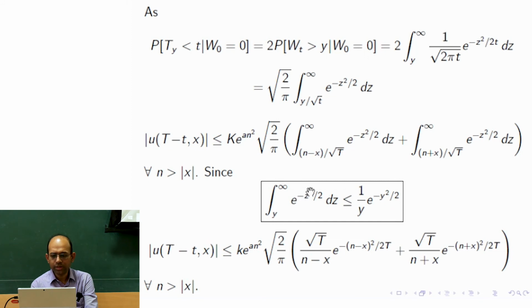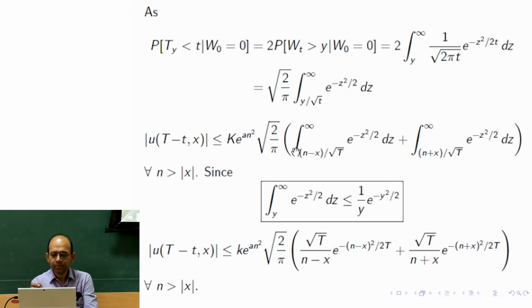So those two probabilities now have this type of expression, and then we are using this estimate also. We are going to use it because now it is in terms of integration, but this integration does not have any closed form expression. This is basically the error function, correct? It can be written in terms of the error function, but it doesn't have a closed form expression. However, we have this estimate that the integral of e to the minus z square by 2 dz from y to infinity is less than or equal to 1 over y times e to the minus y square by 2. One can cross verify in many different ways.